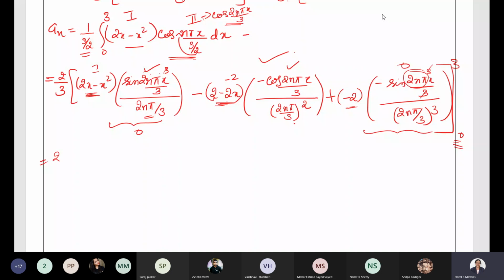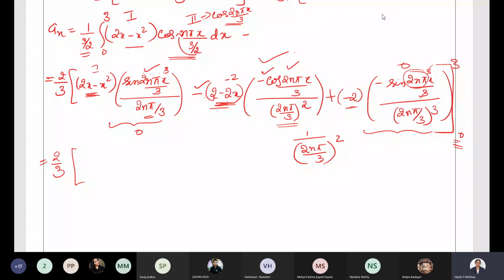So we have 2 by 3 into, see here, minus of minus. Here there is a negative sign, here there is a negative sign, so it is plus. What we have: 2 minus 2x. Then what we have here in the denominator: 2n pi by 3 whole square. How can you write it? The constant term, let me write it over here. It is 1 divided by 2n pi by 3 whole square.